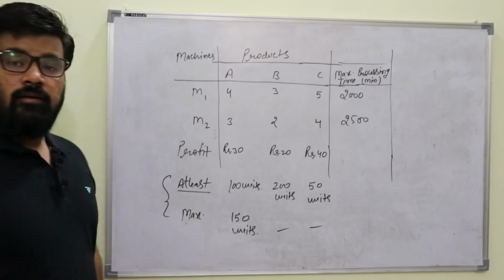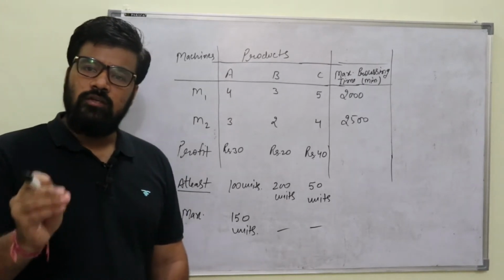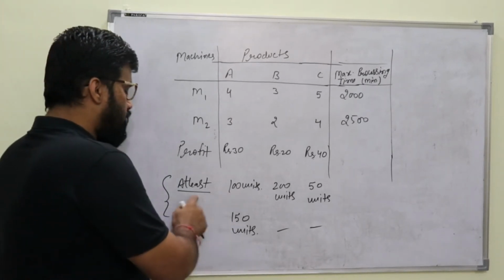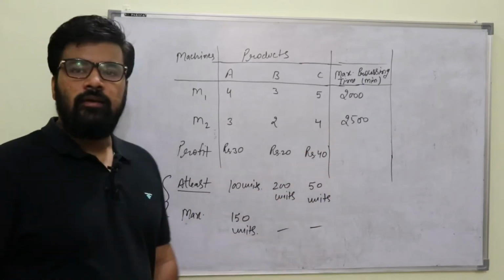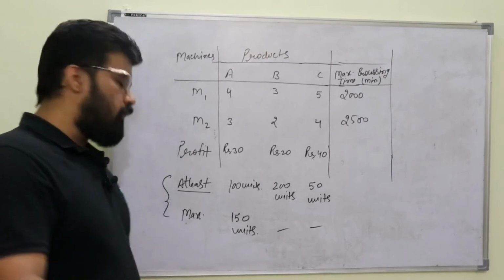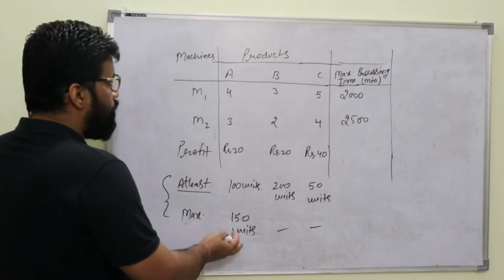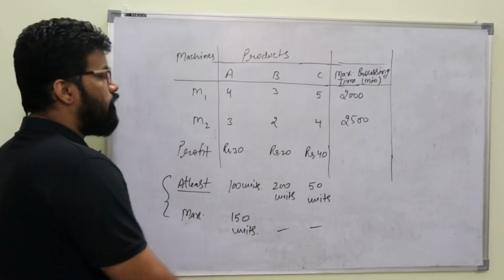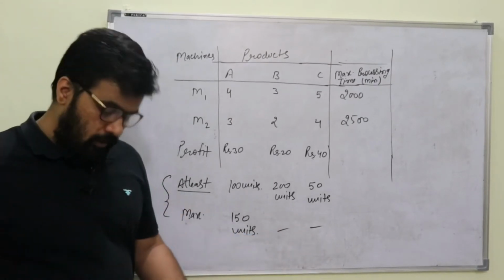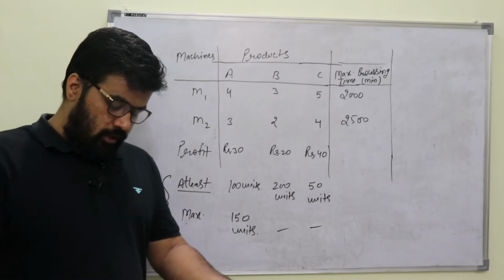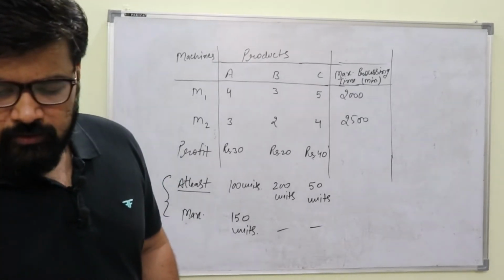So there is a limitation in terms of production also, कि A की 100 units at least बननी चाहिए, 200 units B की बननी चाहिए, 50 units C की बननी चाहिए. Question में यही नहीं है, इसके अलावा उसने कहा that the maximum production for A should be 150 units, but the maximum production for B and C is not given, so let it be. Then the last line is set up the production program. So set up the production program.